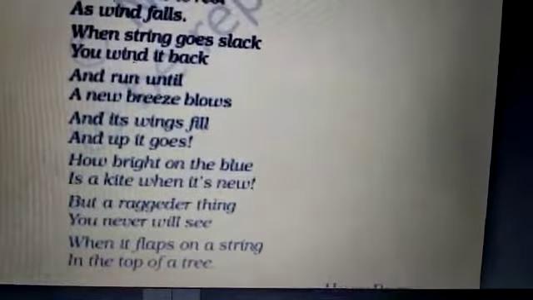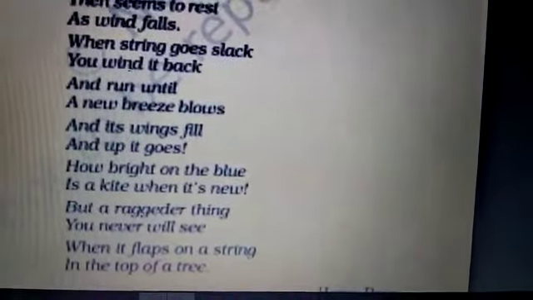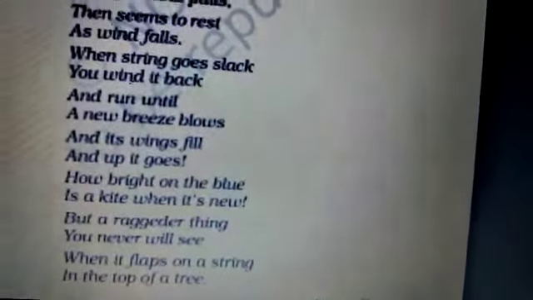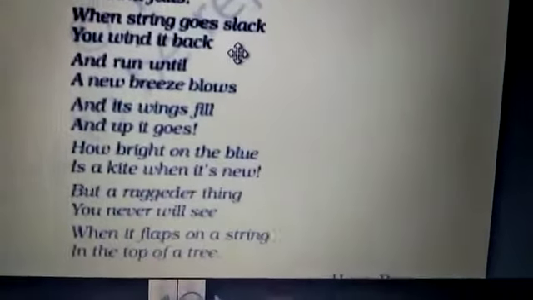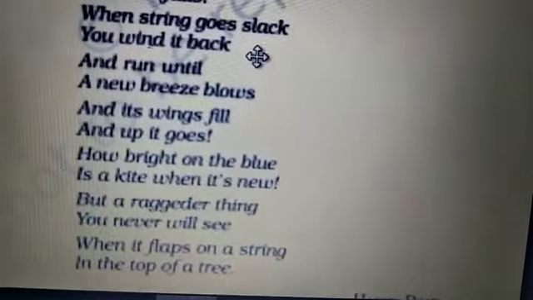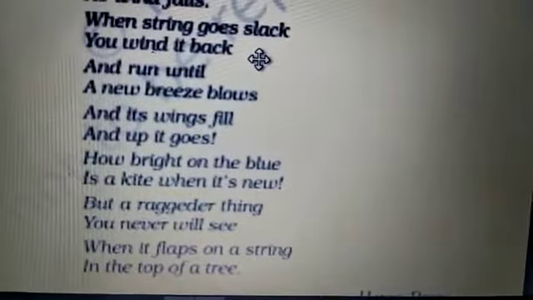But when the kite has become old, it has lost its beauty, it has lost its charm and colors, and now it has divided into pieces. Earlier it was soaring high in the sky, but now where is the proper place for this torn up kite? It flaps on a string in the top of a tree. It is somewhere on the top of a tree. This is the fate of the kite.